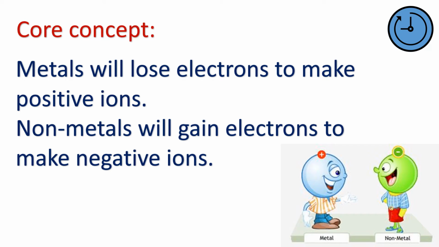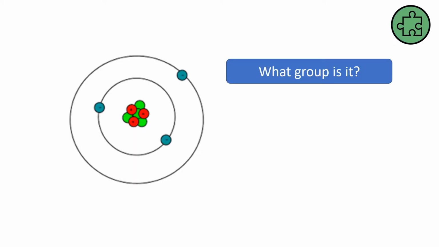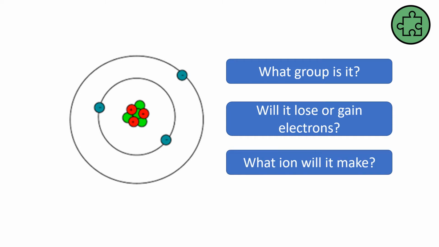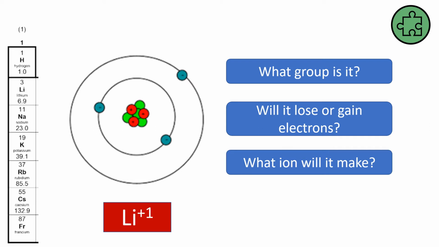Ions. Metals will lose electrons to make positive ions and non-metals will gain electrons to make negative ions. Okay, so let's look at some atoms. What group is this atom in? Well, it's got one electron in the outer energy level, so it's group 1. Will it gain or will it lose electrons? Well, it will lose one electron because that's easiest. So what ion will it make? It will be a positive one, won't it? This is lithium, so Li+1, but in reality anything in group 1, because they all contain one electron in the outer energy level, would be a +1 ion.